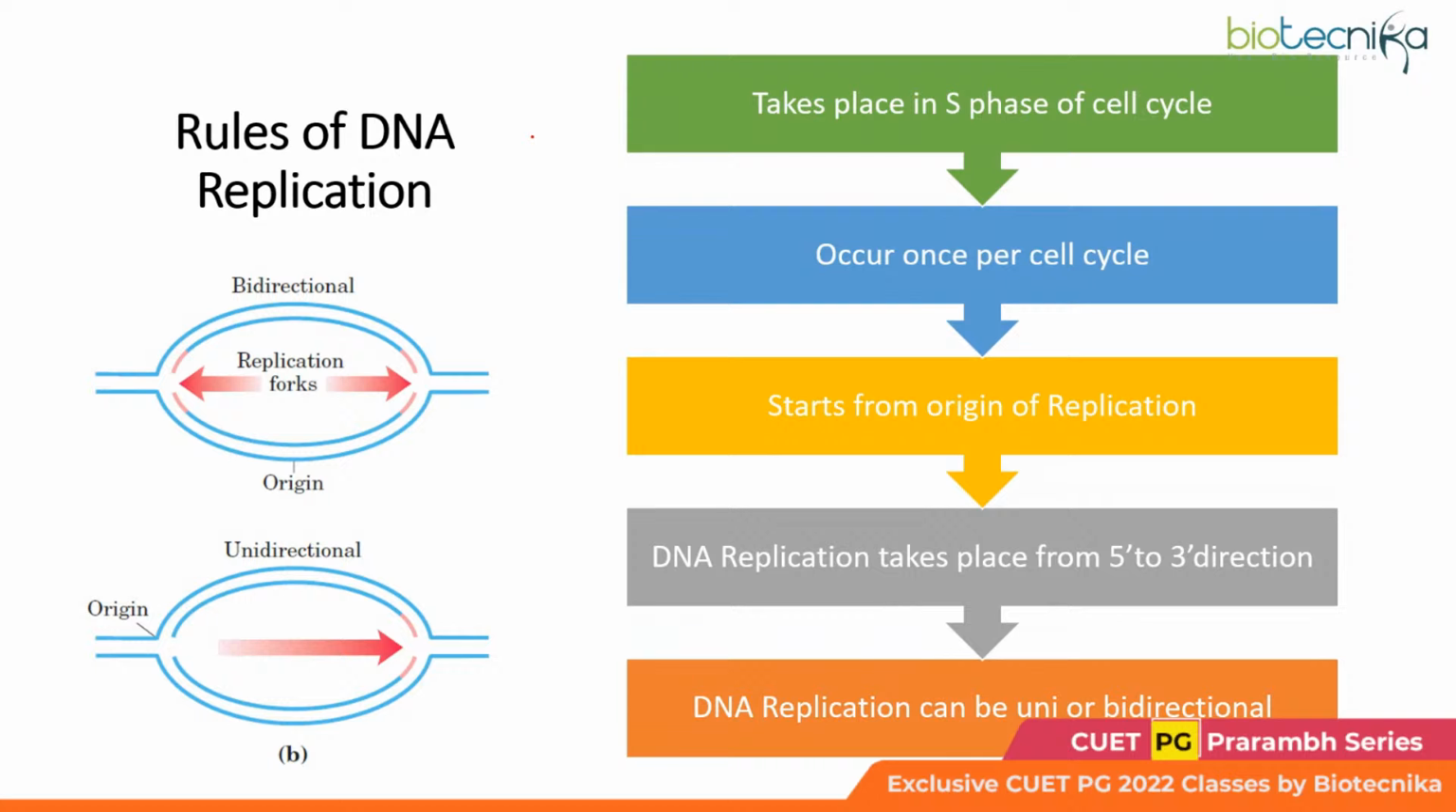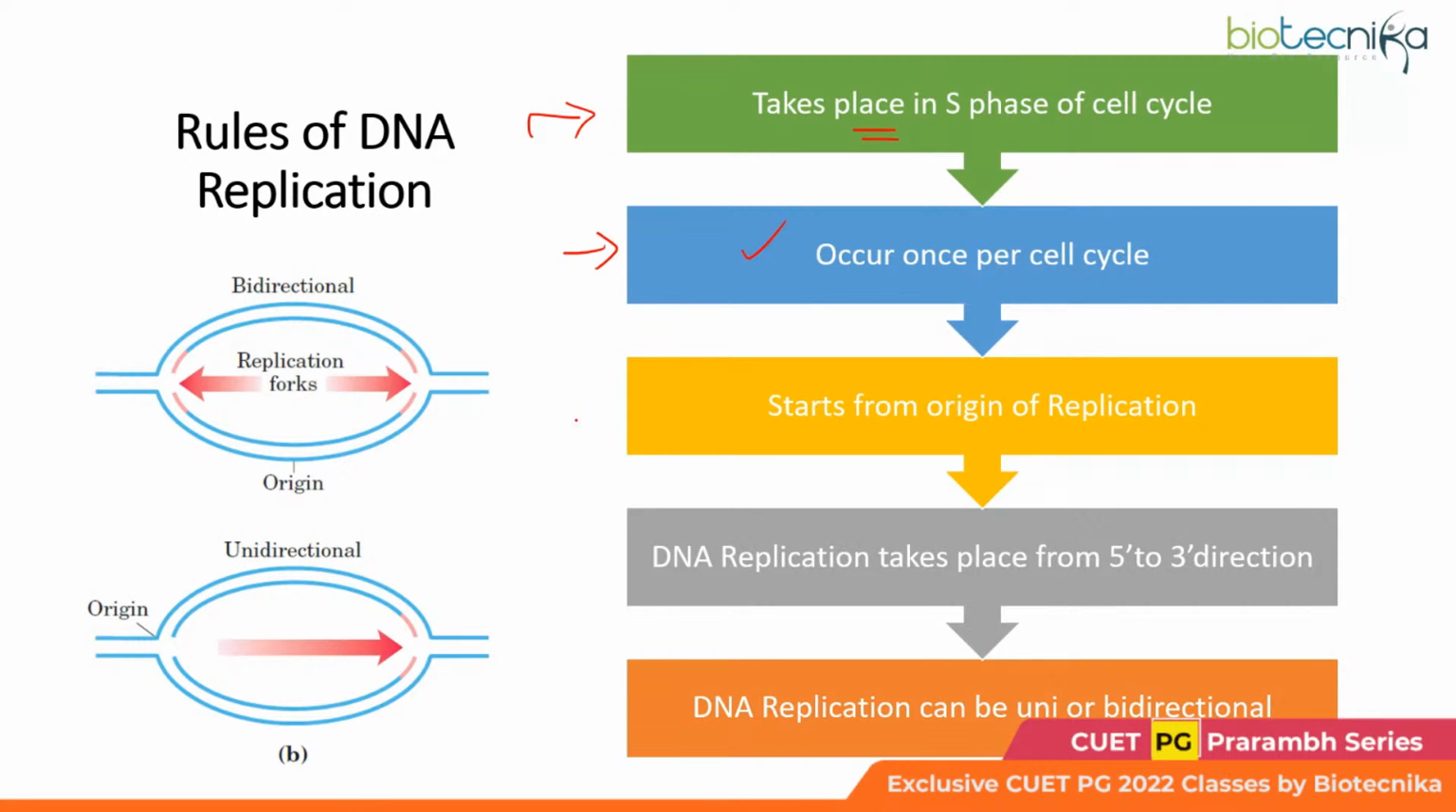So, the first rule is that DNA replication takes place in S phase of the cell cycle, right? It occurs once per cell cycle. This is also important because the cells are dividing. So the DNA replication should happen only once, or otherwise what would happen? There would be alterations or changes in the number of chromosomes.